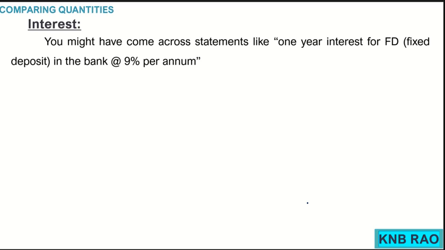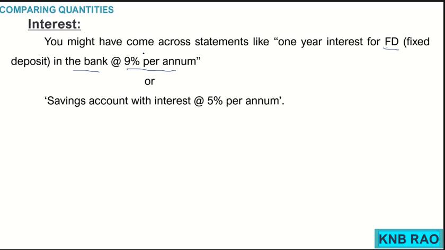You might have come across these sorts of statements: 1 year interest for fixed deposit in a bank is at 9% per annum, or savings account with interest at 5% per annum amounts to this much.